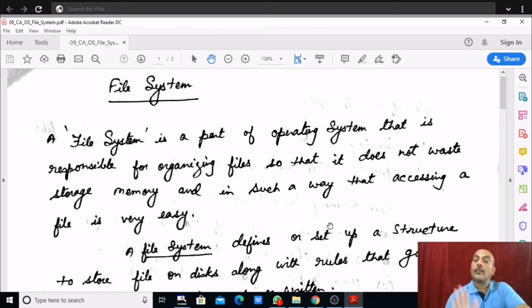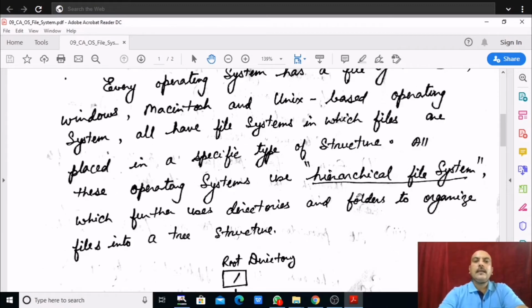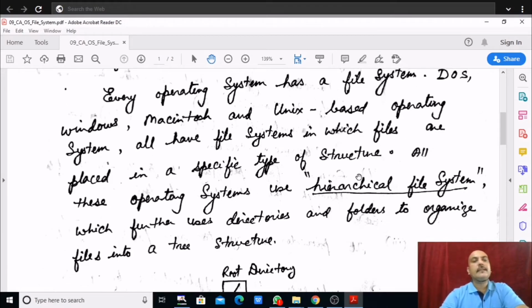That same thing happens in an operating system also. So for that purpose only file system is there, which organizes the file and stores the file in a specific order. Is it clear? Very good. Now, every operating system, as I told you before, has a file system, whether it is DOS, Windows, Solaris, Unix, or Linux. And all these operating systems use a hierarchical file system. Hierarchical file system means one root will be there, and with that root are connected many folders and files. That is hierarchical file system.